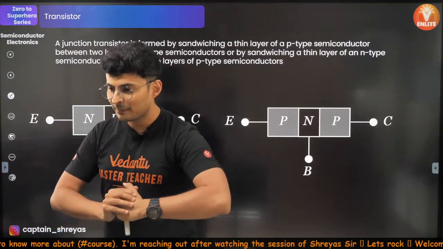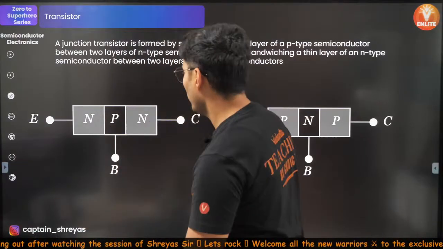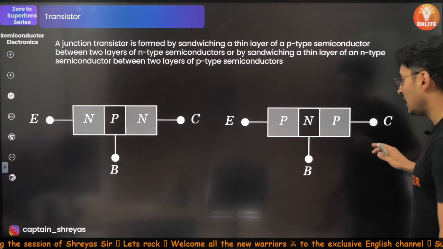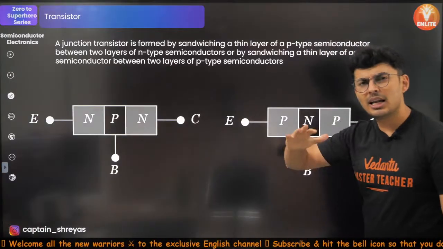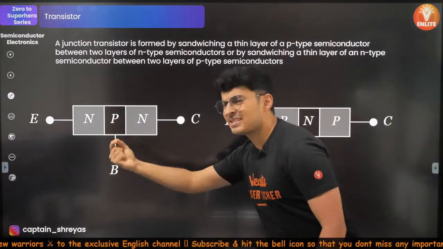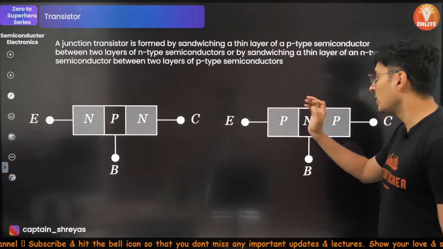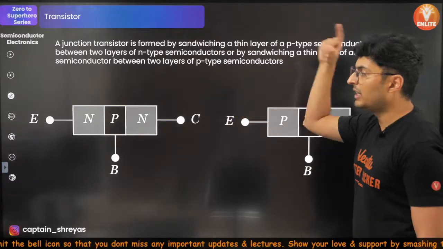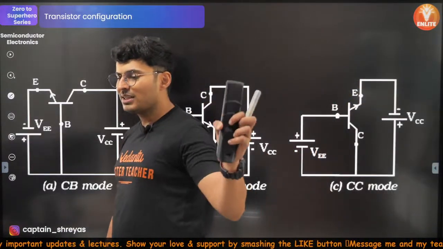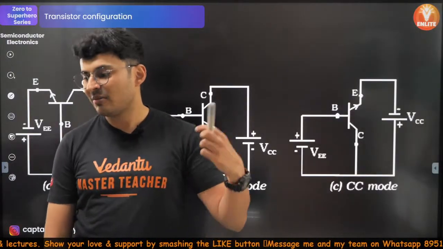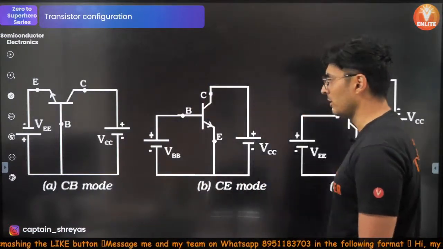Is that clear? So now this is emitter, base, collector. Base is lightly doped, emitter is heavily doped, collector is moderately doped. Base is very thin. This is called an NPN transistor. This is called a PNP transistor. The three terminals are emitter, base, collector. B between, in between. As simple as that. Moore's law has to do with the size of the chips, which keeps on becoming half after certain years. You don't have to worry about it. You'll study it in electronics.